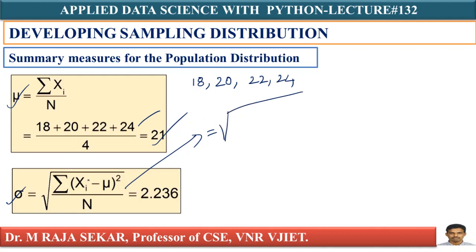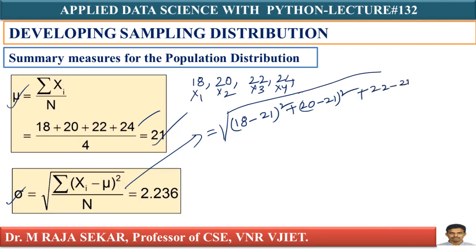Sigma is under root of sigma xi, i equal to 1 to 4, of x1 minus mu whole square, where x1 is 18, so 18 minus 21 whole square, plus 20 minus 21 whole square, plus 22 minus 21 whole square, plus 24 minus 21 whole square, divided by capital N. What is my capital N?